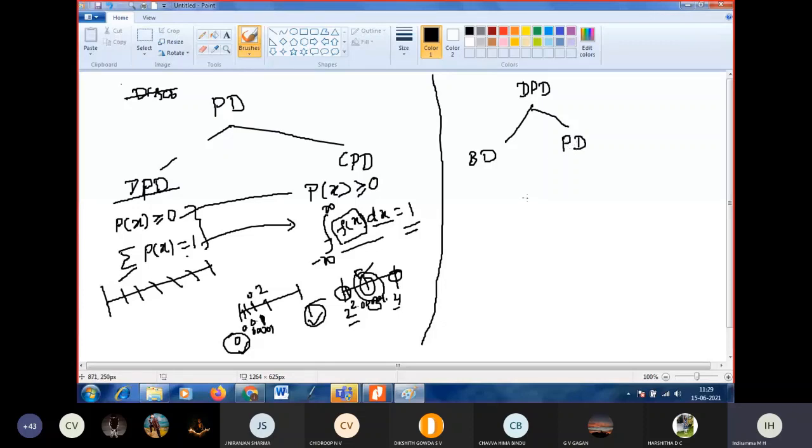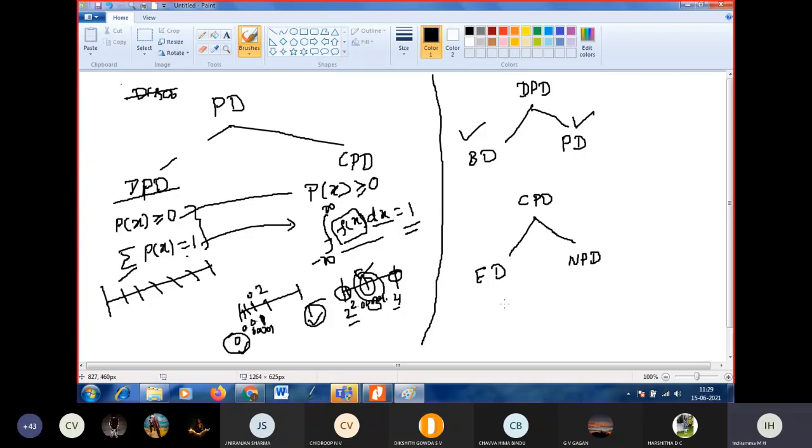Next, come to the continuous probability distribution. In continuous probability distribution, again we are going to discuss two distributions. One is exponential probability distribution and another one is normal probability distribution. We are going to discuss these two now. Next, come to the exponential probability distribution.